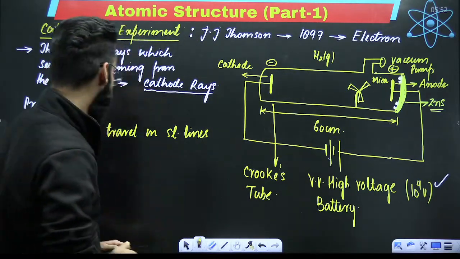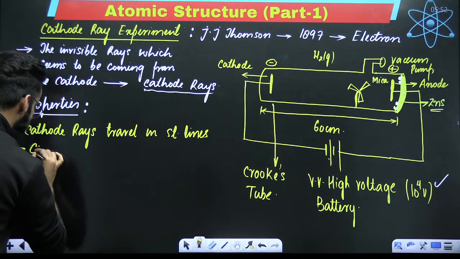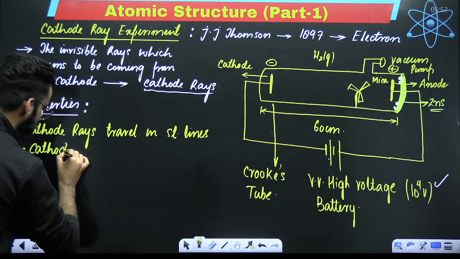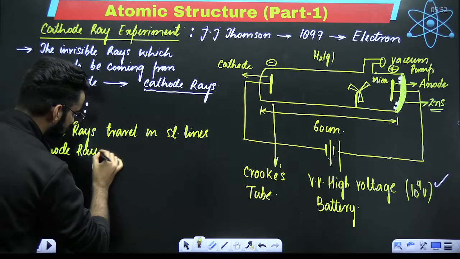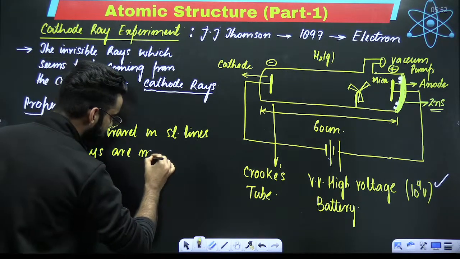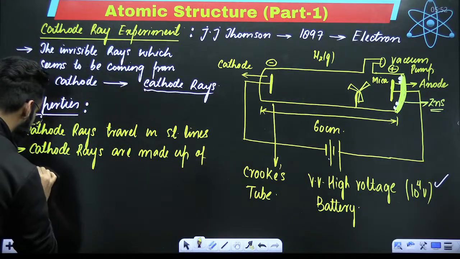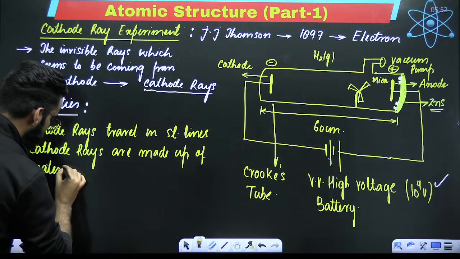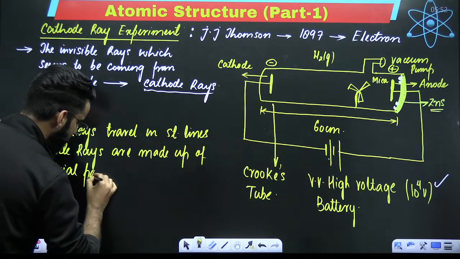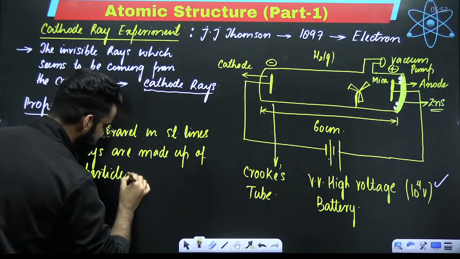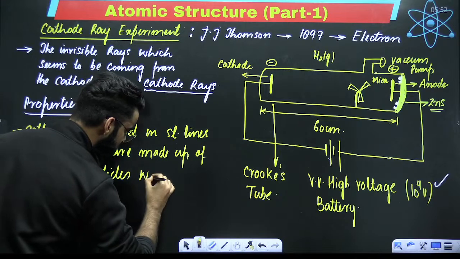Right, my dear students? So the next point: your cathode rays are made up of what? Your cathode rays are made up of material particles, some material particles which have some mass.